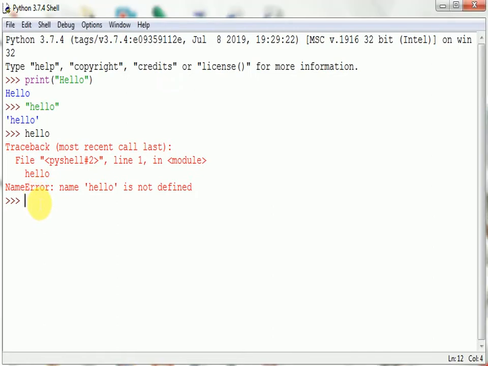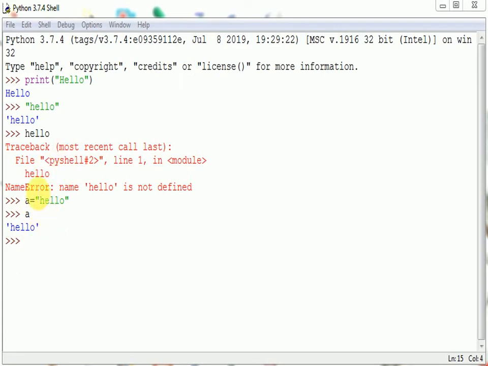Just see here, a is equal to "hello". Here I am defining a variable a and the value is hello. Here I am typing only a and press enter, then it returns the result of a. Okay, that's the value hello. So without inverted quotes, that's the variable, and with inverted quotes, that's the constant value. This can be used in the interactive mode only.